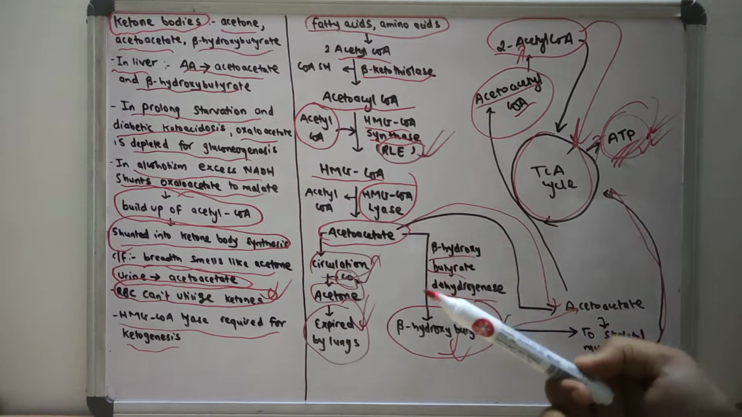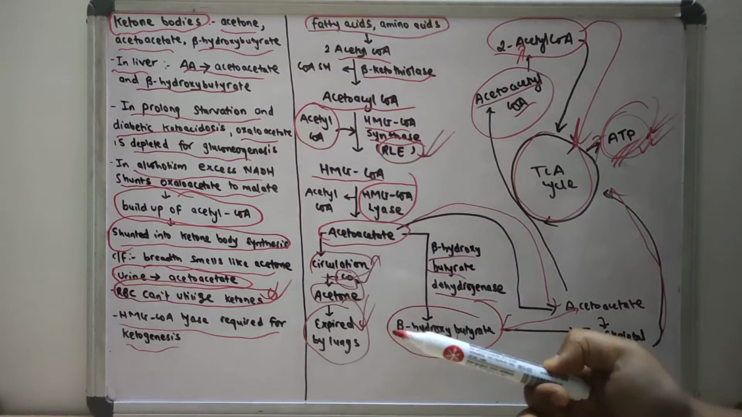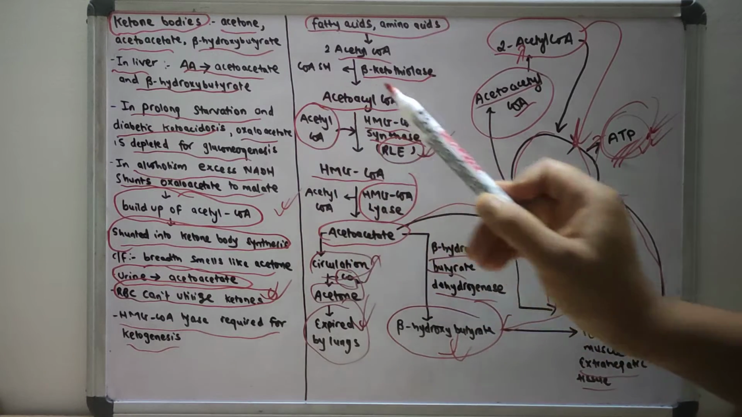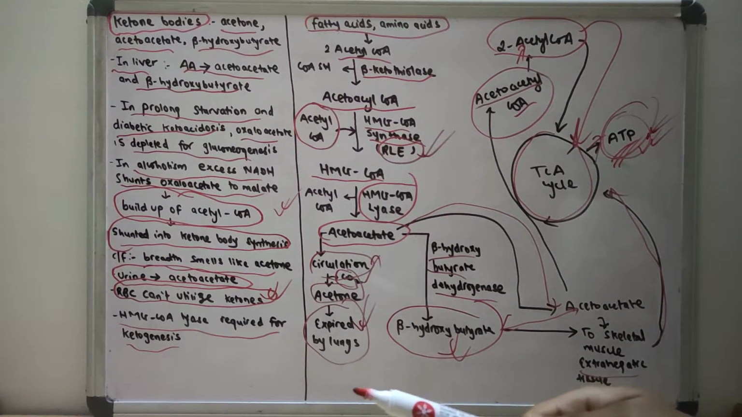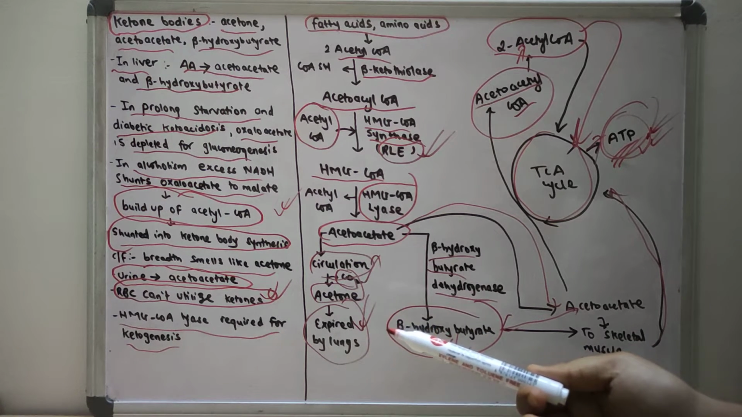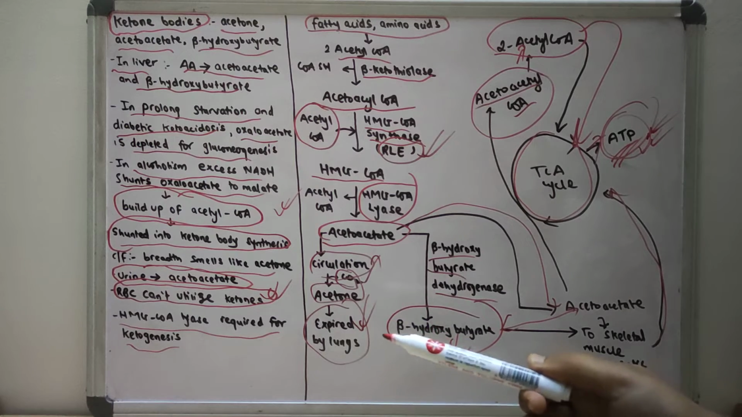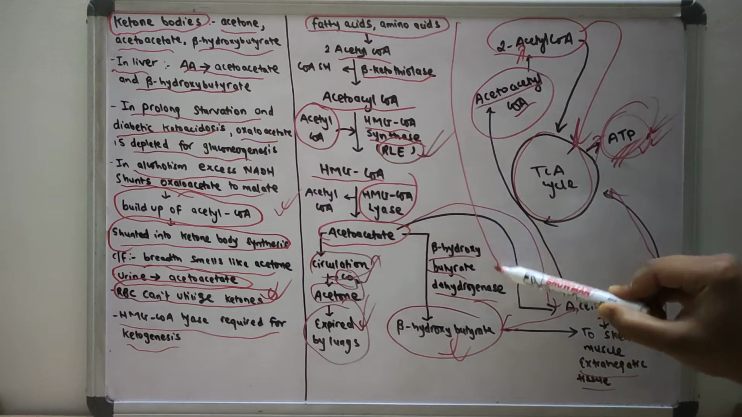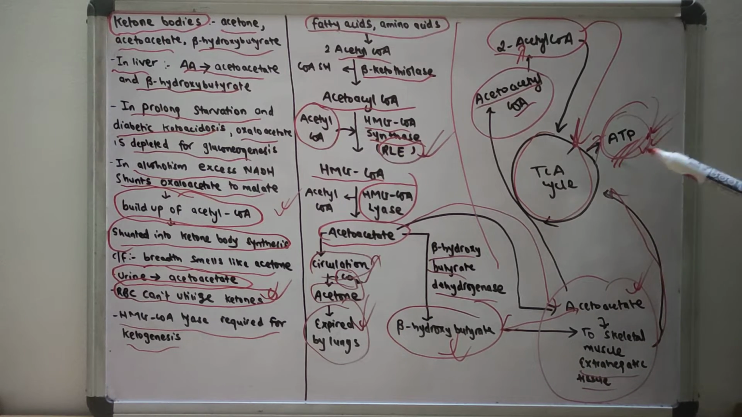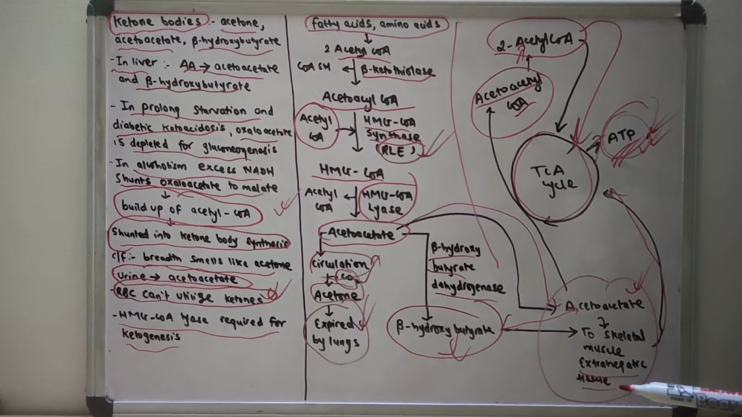So today we have discussed the types of ketone bodies, what happens in prolonged starvation and diabetic ketoacidosis, why in alcoholism there will be hypoglycemia due to the shunting of oxaloacetate to malate, and we also discussed the various clinical features of excessive ketone bodies in our body. We discussed ketogenesis, and we discussed the metabolism of the ketone bodies, how the ketone bodies are utilized in our body.